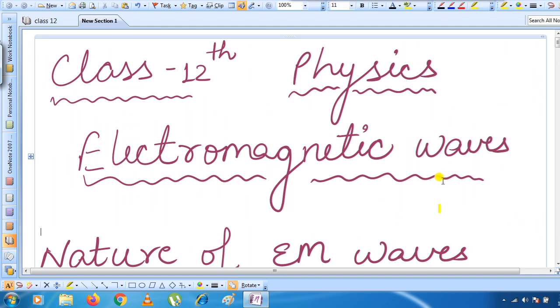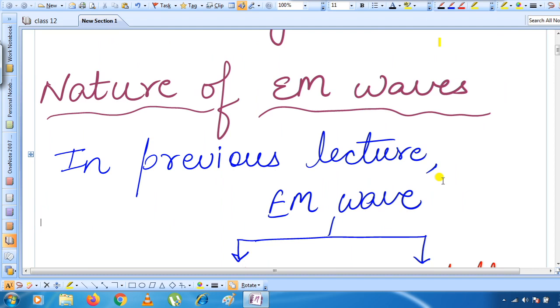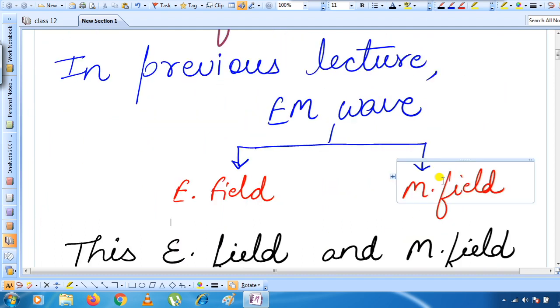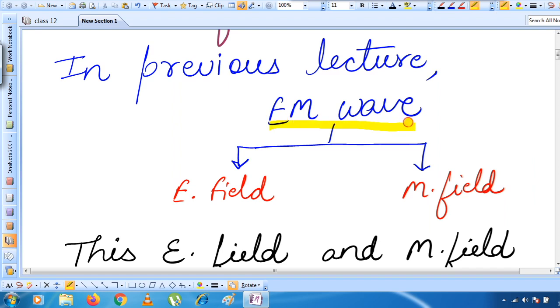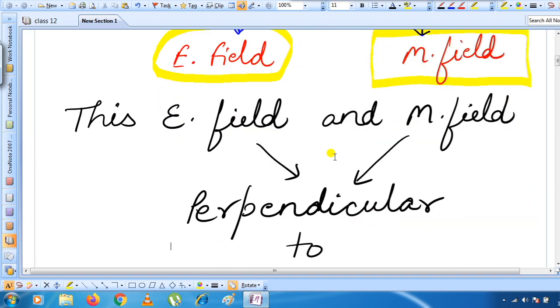So today in that series we will add the nature of electromagnetic waves, that is, what type of nature an electromagnetic wave will exhibit. So let us have a quick revision. In the previous lecture, we studied that an electromagnetic wave consists of two things. One is the electric field and the second one is the magnetic field, right? We studied that electromagnetic waves have these two things, electric field and magnetic field.